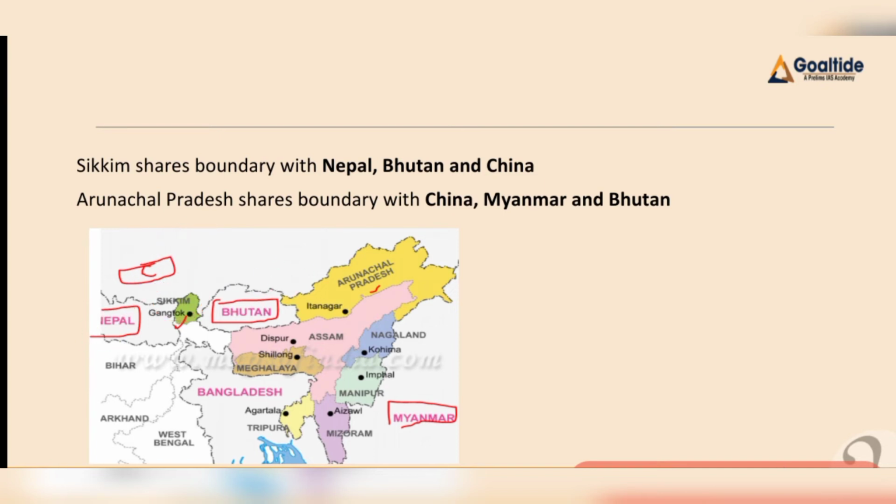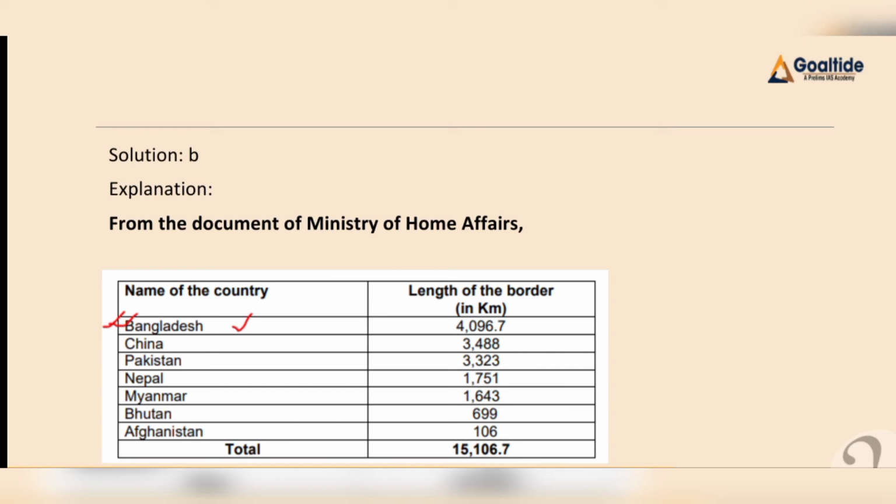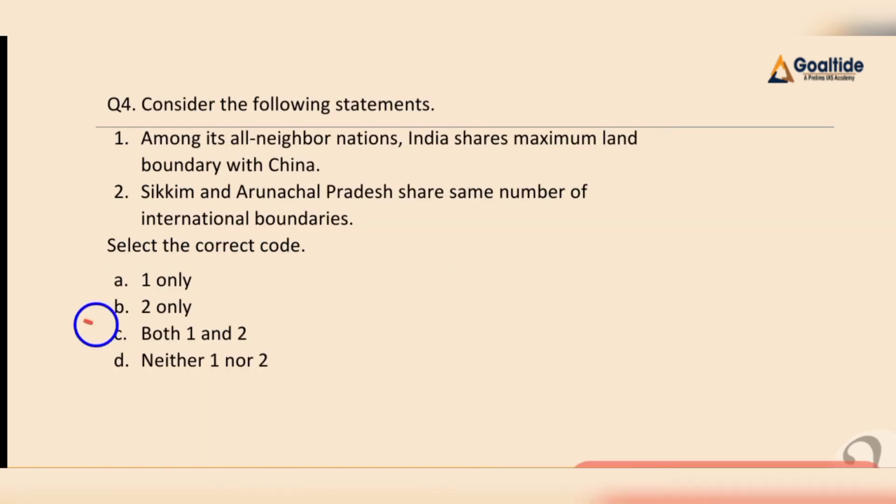In a similar manner, Arunachal Pradesh shares its international boundary with Bhutan, China, and Myanmar. Hence our second statement is correct, because both Sikkim and Arunachal Pradesh share 3 international boundaries. Right? Hence our final answer for this question will be B, that is 2 only, because only the second statement is correct. The first statement is incorrect.